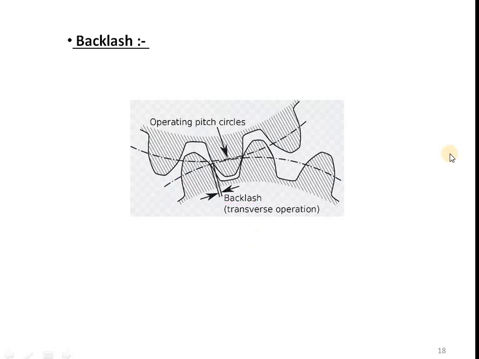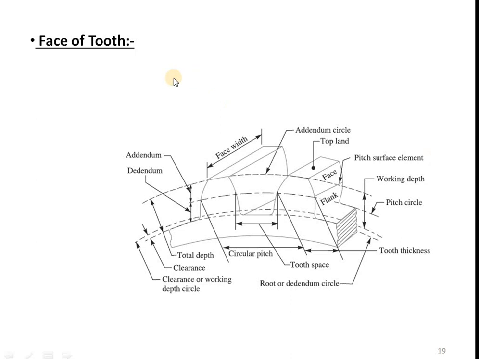Okay. Then next point is face of the tooth. So here you can see the face of the tooth. It is the surface of the tooth above the teeth surface element. Okay, so this portion. So this is the teeth surface element. The teeth surface will be tangent to this teeth surface element, and the portion of the tooth surface above this teeth surface element is nothing but the face of the tooth.